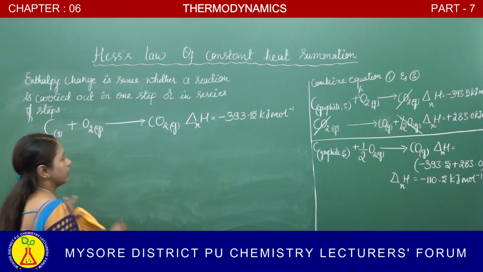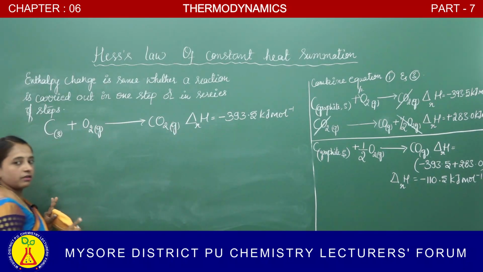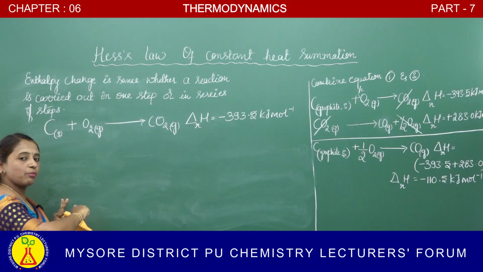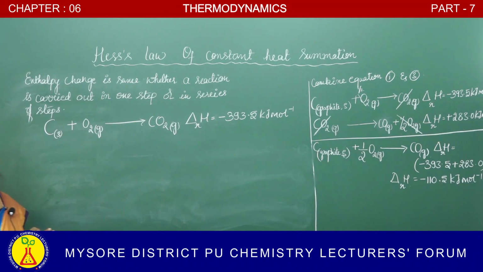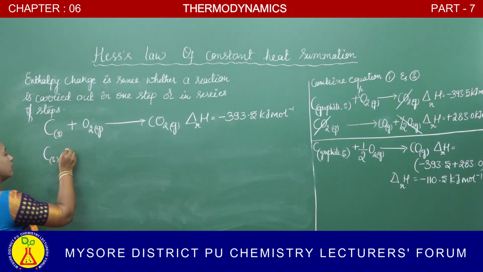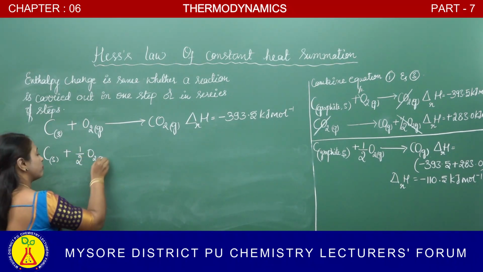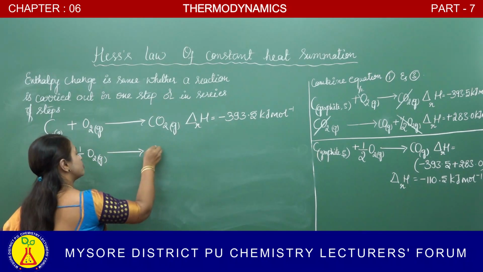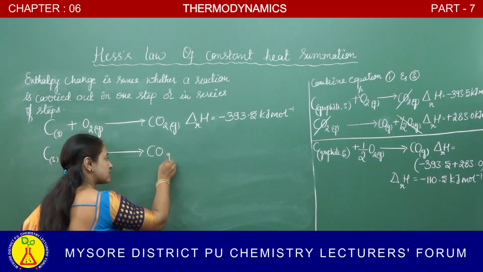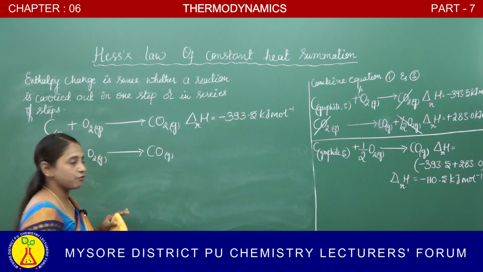Kilojoule per mole. So here is a reaction in one step, the conversion of carbon to carbon dioxide. But the reaction also takes place in a series of steps. So let us consider another reaction, where carbon combines with half O2 and gets converted into carbon monoxide, which is in gaseous form.